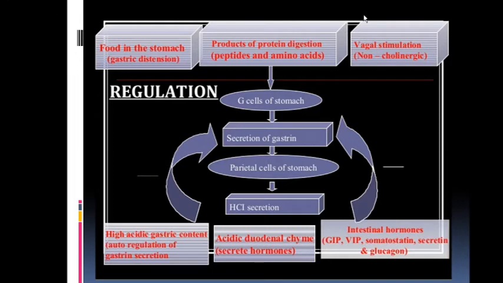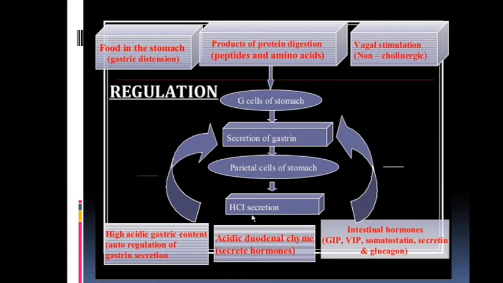Here in this chart, the action of gastrin can be summarized. Whenever there is food in the stomach, meaning gastric distension, products of protein digestion, peptides and amino acids, or through the vagal stimulation, that is non-cholinergic stimulation of the G cells of the stomach. These G cells of the stomach secrete the gastrin, and this gastrin secretion stimulates the parietal cells of the stomach to release the HCl.